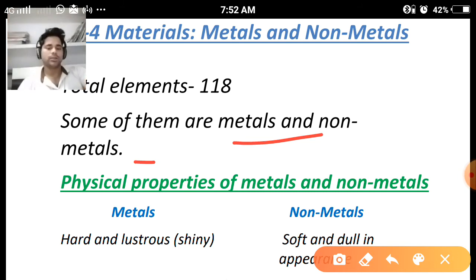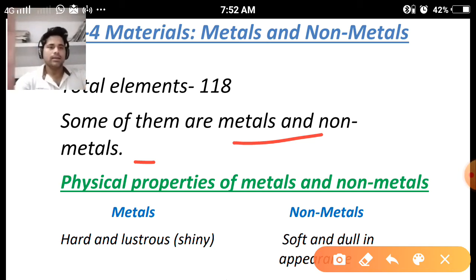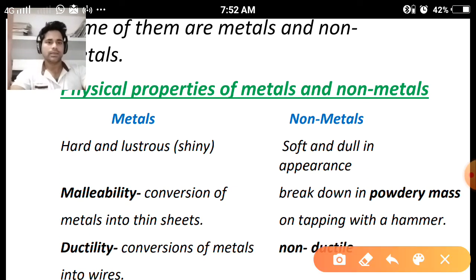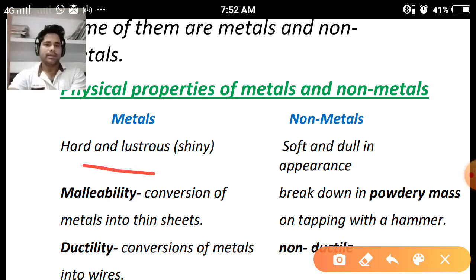If we are unable to identify the metals and non-metals by using physical properties, then we have to go through the chemical properties of metals and non-metals. First of all, we are going to discuss the physical properties of metals and non-metals. What are the physical properties in case of metals and in case of non-metals? The substances or materials which are hard and lustrous. Lustrous means shiny appearance. Those materials or substances which are hard and solid in nature and lustrous, having shiny appearance, are called metals.